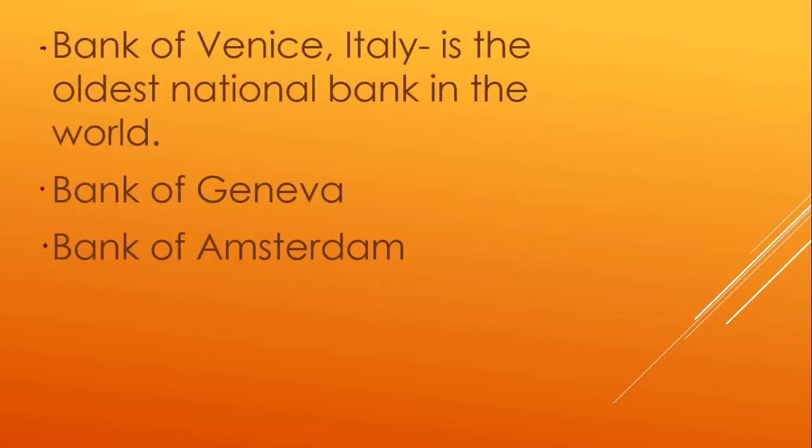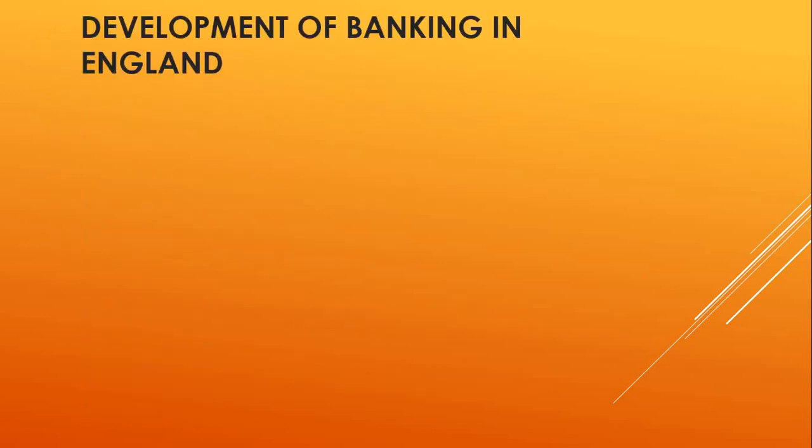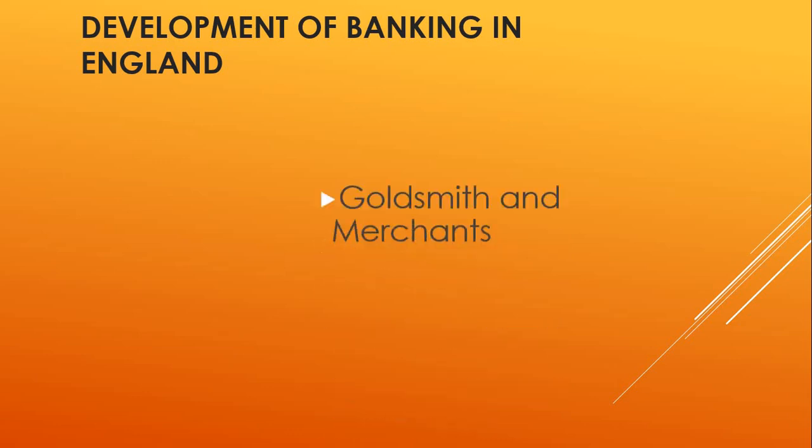The Bank of Venice, which was situated in Italy, is the oldest national bank in the world. Bank of Geneva and Bank of Amsterdam are certain other old banks which came into existence. So this is the early history of banking. Now we will discuss the development of banking in England. How did the banking system start developing in England?